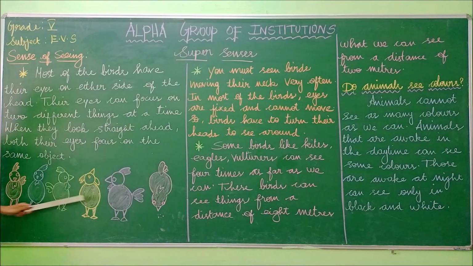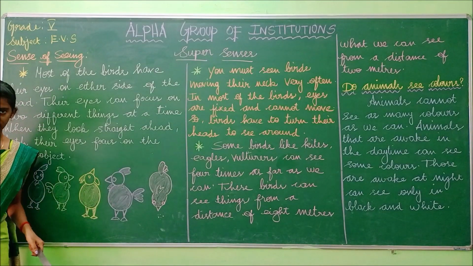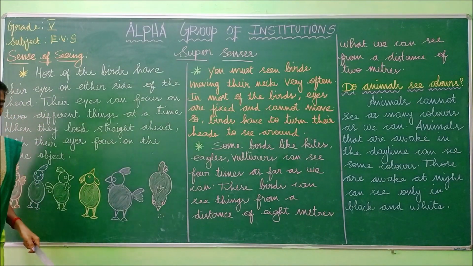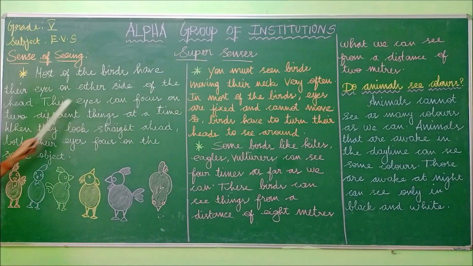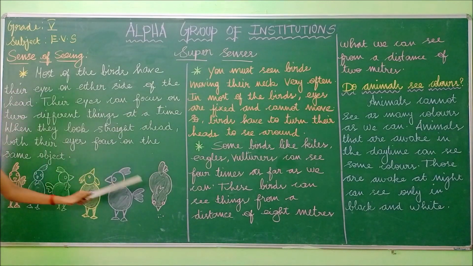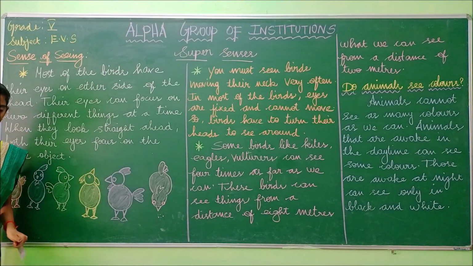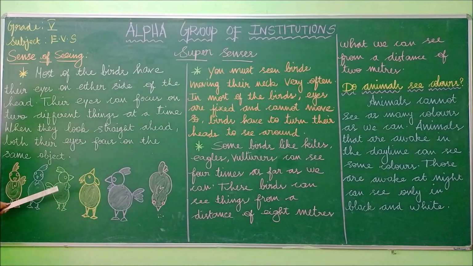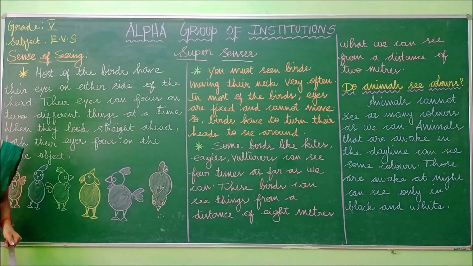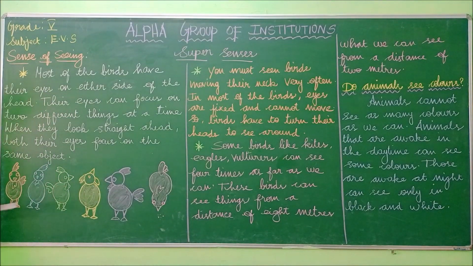And look at these three, this one and this one. Yes, they have eyes on either side, but they are seeing only one side. So their eyes can focus on two different things at a time. So the first one, the second one and the last one are able to see only one thing, and the third one, fourth one and the fifth one are able to see two different things at the same time because of having eyes on either side. Have you understood, students?